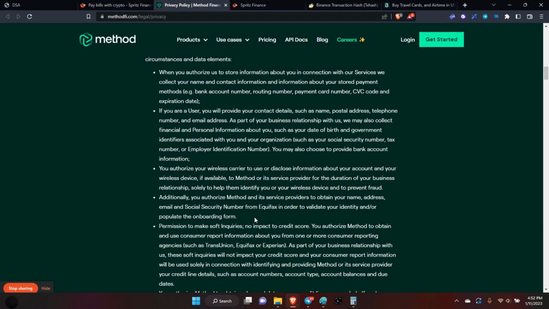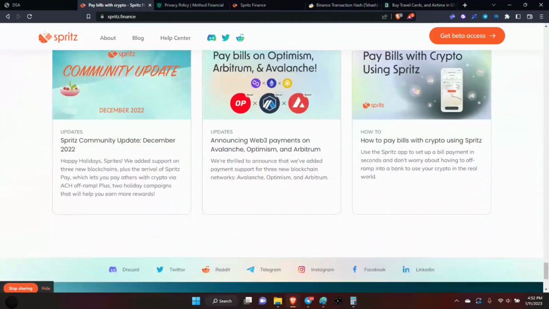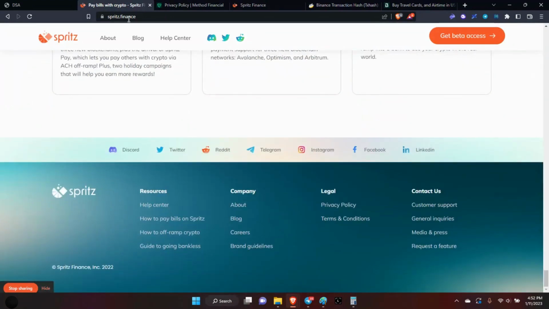So please take the time, go through this, and this is located down here at the bottom. Because when you sign up, you have that little checkbox. Please read through it, because if there's some information that you don't want to share, then this just may not be the app for you or DApp for you. Okay, let's get to it.